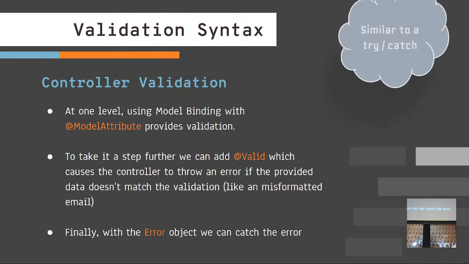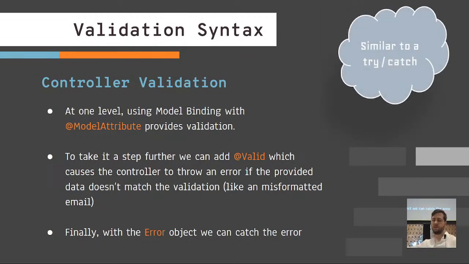So we just looked at the model. Now we're going to think about the controller, and we can use the @ModelAttribute to link it to our... Oh, I'm sorry, my brain got confuzzled.